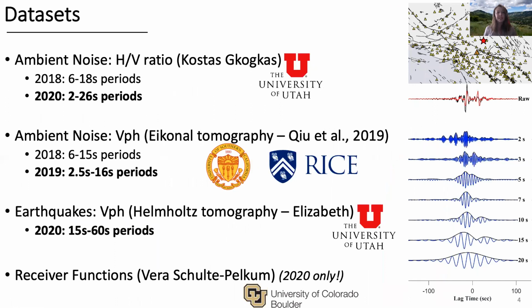Specifically, our datasets consist of h/v ratios computed by Kostas-Gogas, expanded now to 2 to 26 second periods. We also use phase velocities via eikonal tomography from Hongrek Chiu's 2019 published model from 2.5 seconds to 16-second periods computed from ambient noise cross correlations. We use Helmholtz tomography to obtain longer period phase velocities from regional to teleseismic events. We also include receiver functions from Dr. Vera Schulte-Pelkum in our Markov chain Monte Carlo joint inversion.